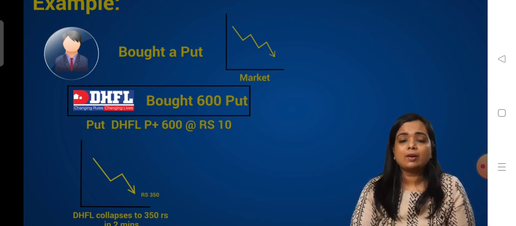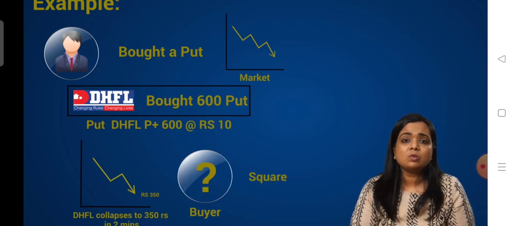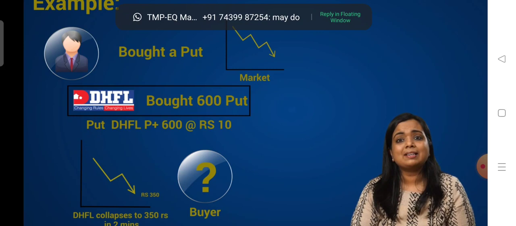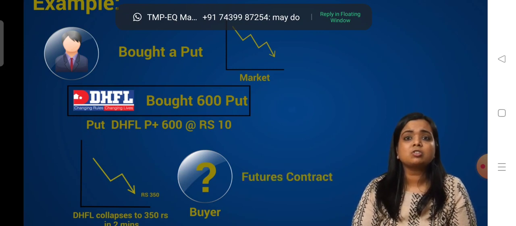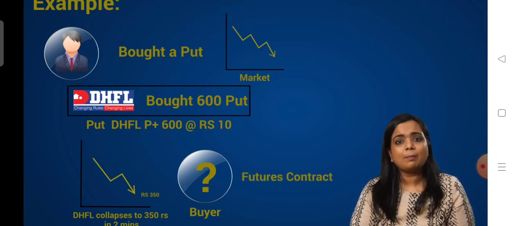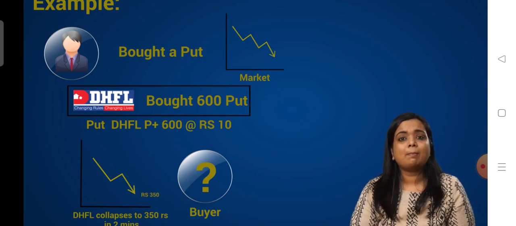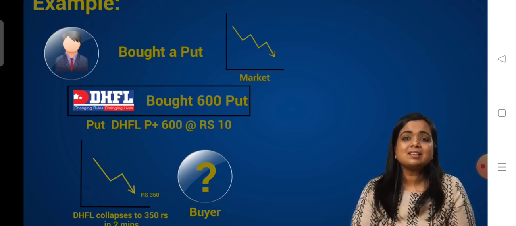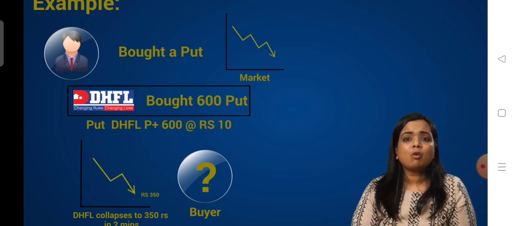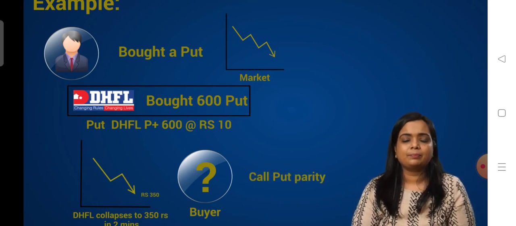But the problem is that you can't trade it. You cannot square off this put option because of illiquidity. How will you square up your position? We can do that by taking a position in the futures contract. You can buy a futures contract to square up your put option. How do I get this? It's basically because of call put parity.